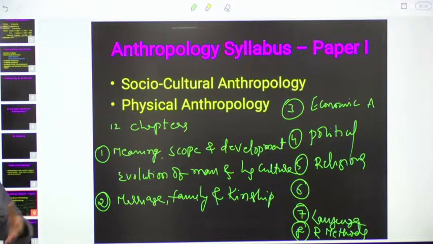How many levels? Based on your experience, tell me. 3 levels: at the gram level, at the mandal level, at the district level. Even without preparation, some people have awareness. And this is public administration, that too as an optional. Being a public administration student, he did not answer that question properly in the interview. When the interview board members asked how many tiers will be there in the Panchayat Raj system, he replied 2. They were shocked. Again they asked, are you sure? Then he realized his mistake, and replied with another number, 3.